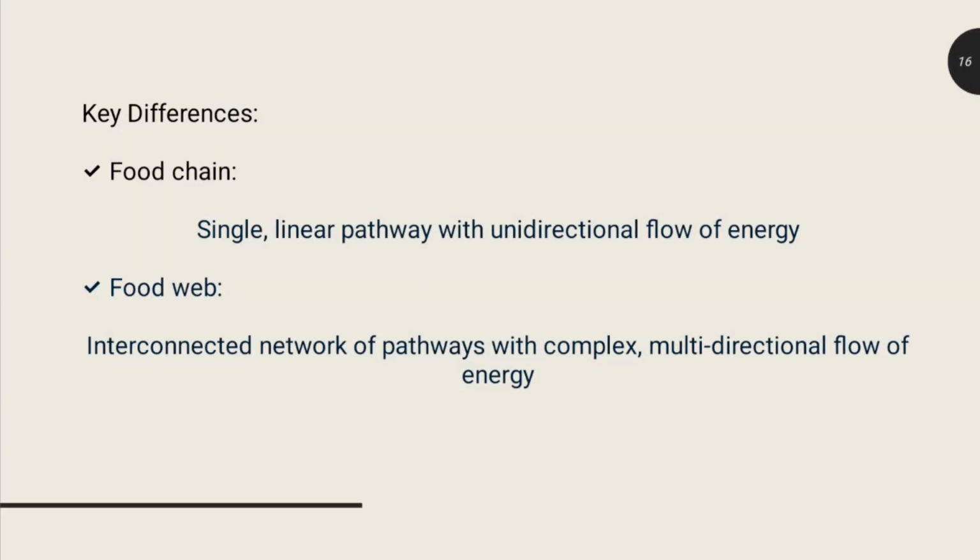So, the key difference between a food chain and a food web is that a food chain has only a single linear pathway of food with a unidirectional flow of energy, whereas a food web has an interconnected network of food pathways with complex and multidirectional flow of energy.